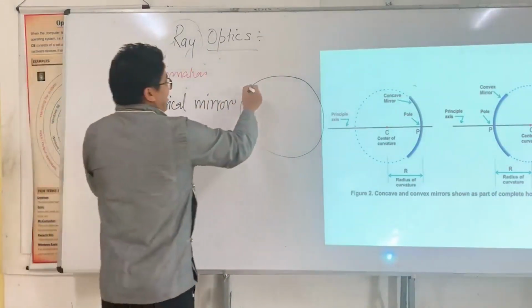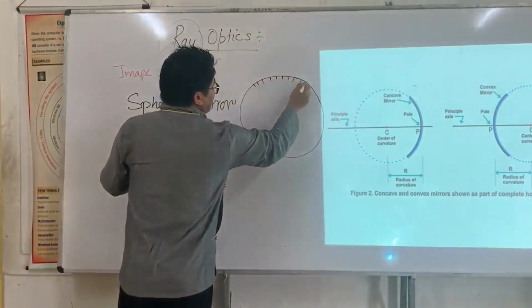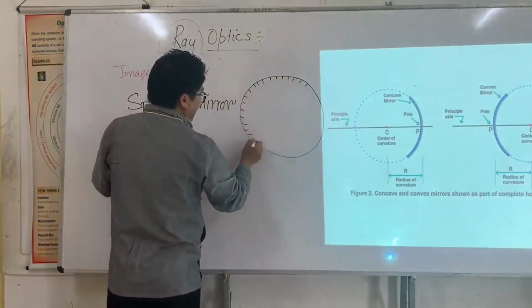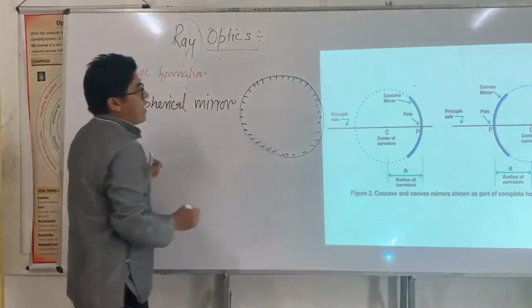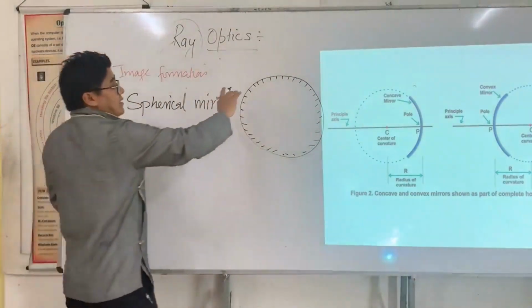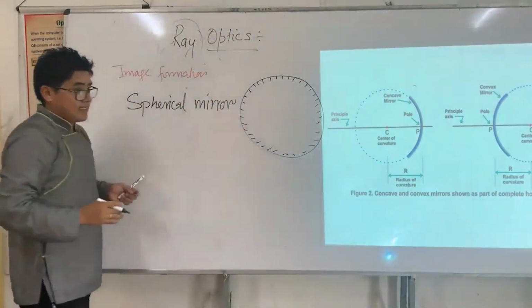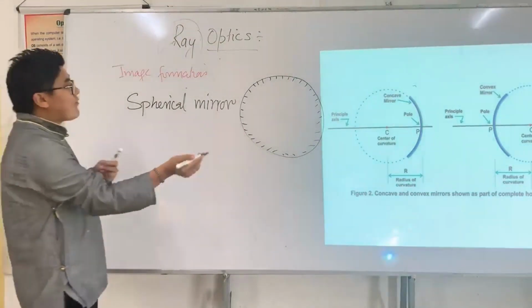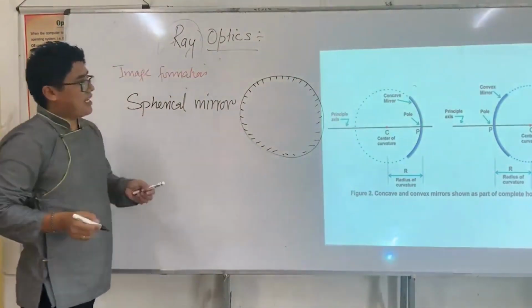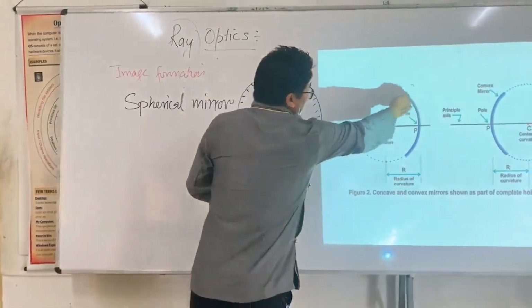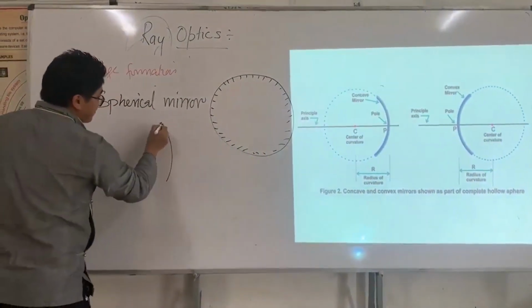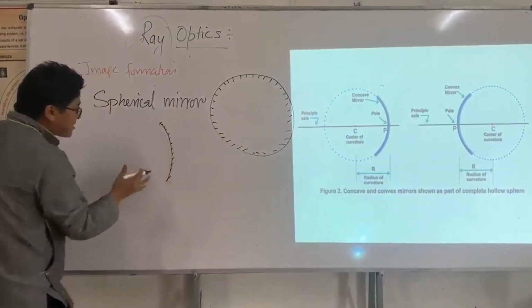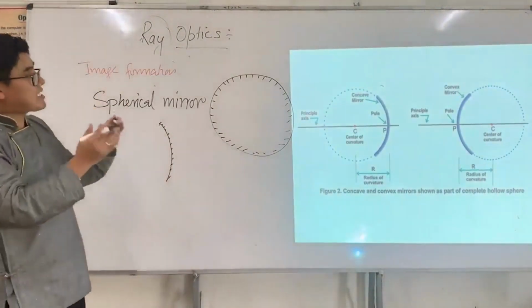Let's say the reflecting surface is outside and the polished surface is inside. Look here. Now if I cut a small portion, yes, I have done it. And I bring this and put it here. So this is a small portion of a big sphere.